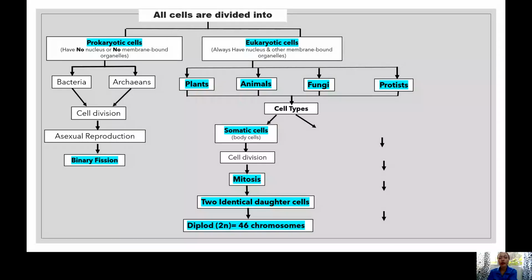Usually they will say 23 pairs. Why do they say pairs? Because the 46 is divided: the 23 is coming from the father and the 23 is coming from the mother. That is why they always use 23 pairs, but the total composition of chromosomes in our body is 46.